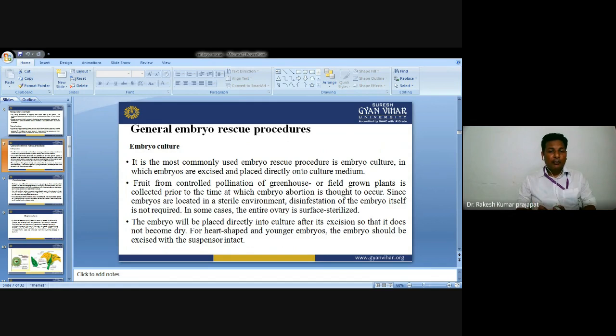For the heart shape and younger embryo, the embryo should be excised with the suspensor intact. The suspensor is a type of cell which keeps providing nourishment and maintains the moisture, so the embryo will not become dry immediately. If it becomes dry, the embryo will not survive later. So we have to protect the embryo from drying. When we are excising the embryo from the intact endosperm, we have to try to isolate it along with the suspensor cells.